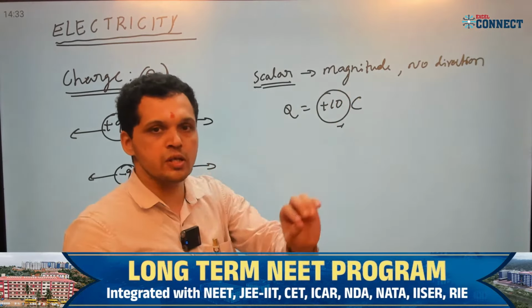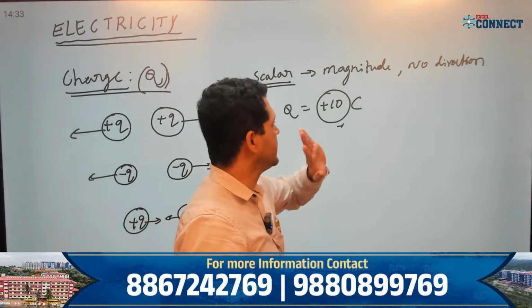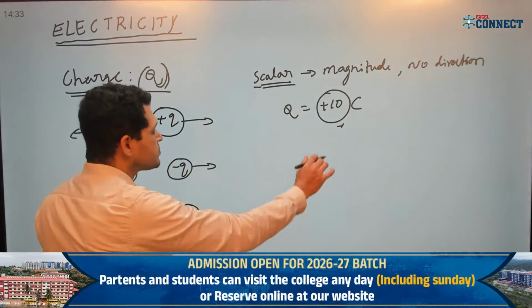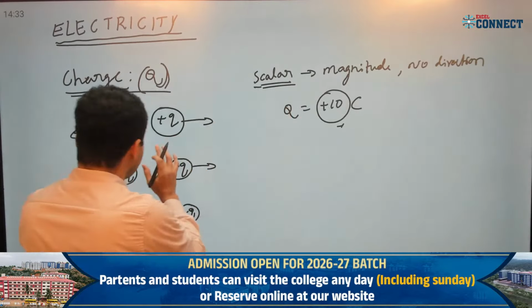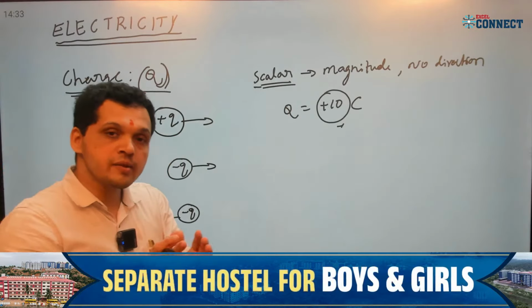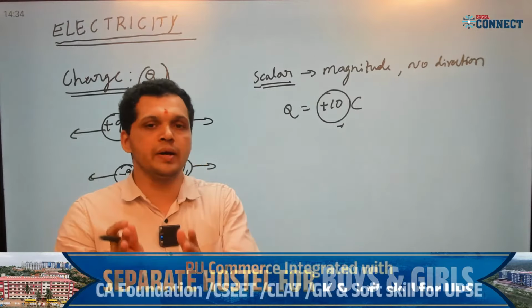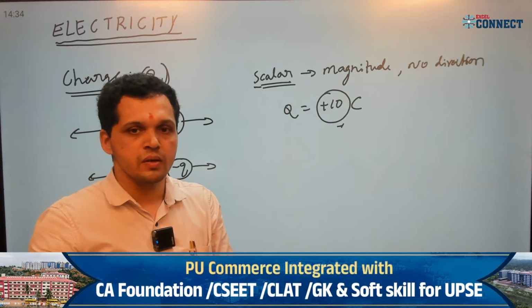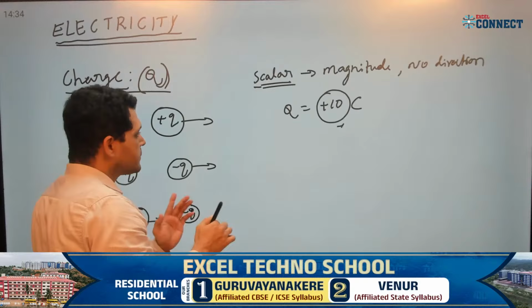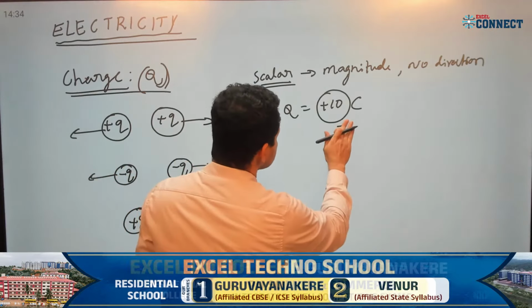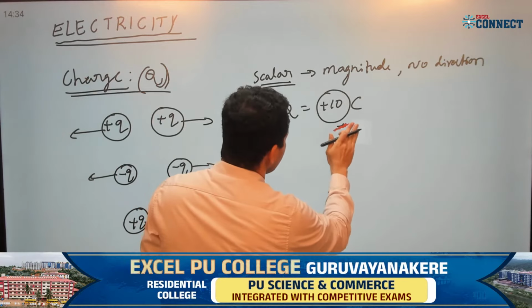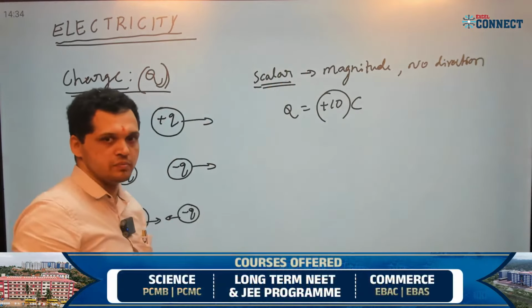I will define Coulomb using Coulomb's law. And charge has no direction; it is a scalar quantity. These are the basic properties of charge. Using these properties of charge, we can define what is current, that is the rate of flow. First I will define what is 1 Coulomb.